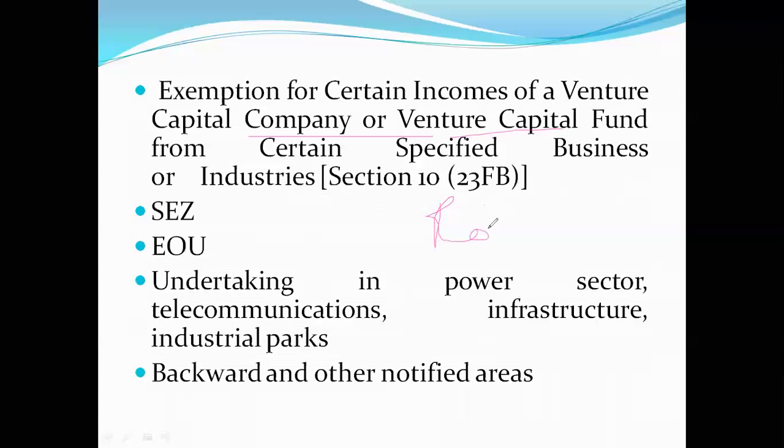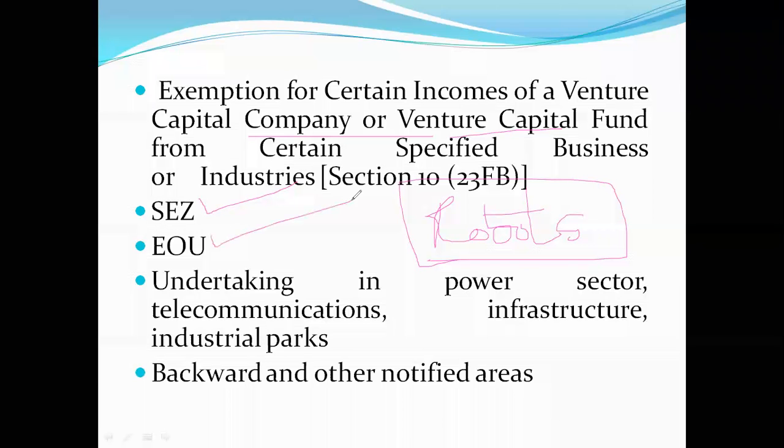With a lot of courage, a company has come forward to manufacture a robot. So in order to encourage such companies, the government is giving certain tax concessions, certain tax reliefs.